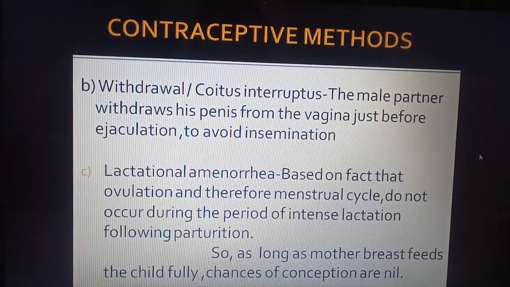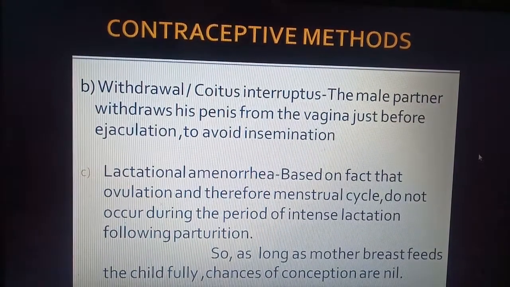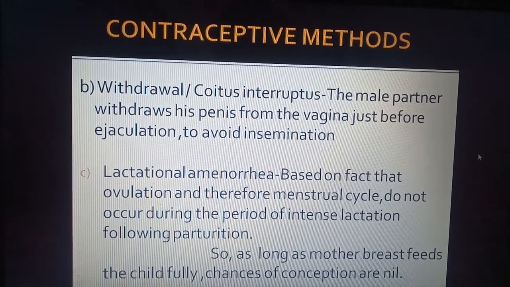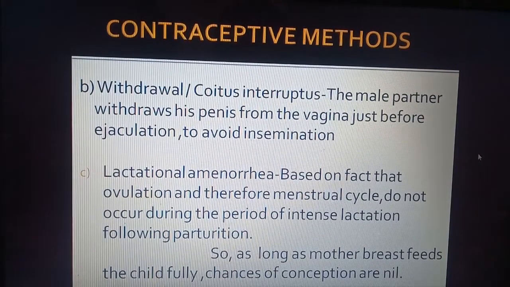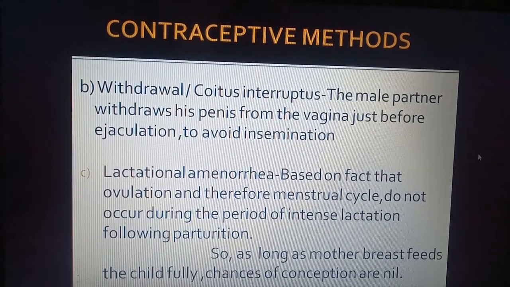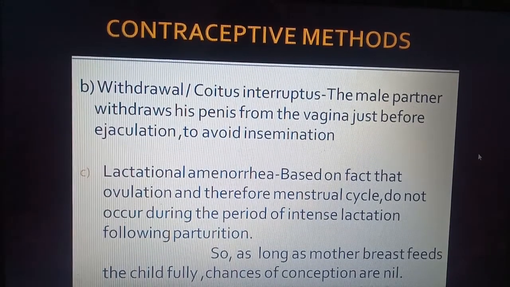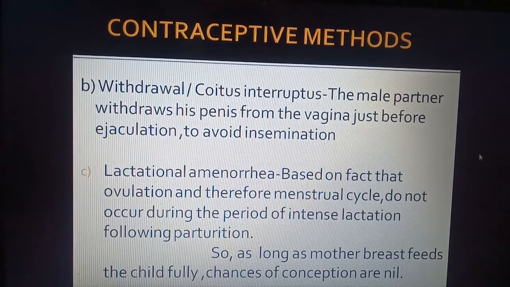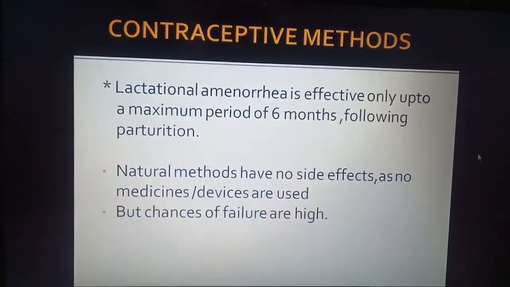During this time fertilization will not take place because the egg is not released. So as long as the mother is breastfeeding fully, chances of conception are nil. This period is also considered safe to prevent fertilization.